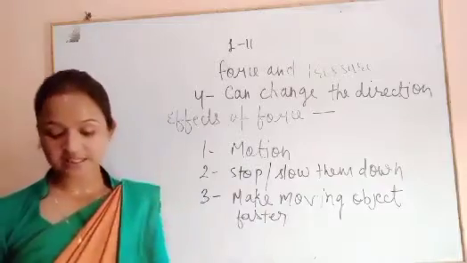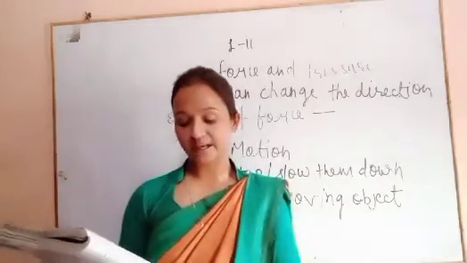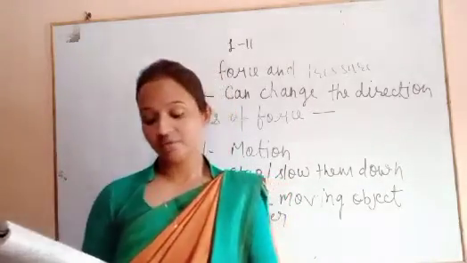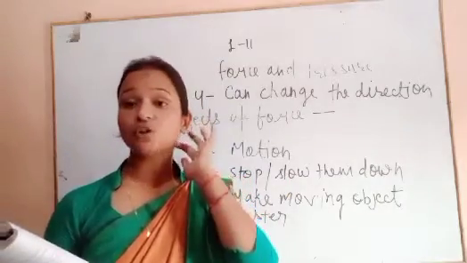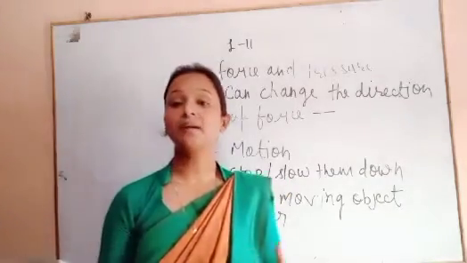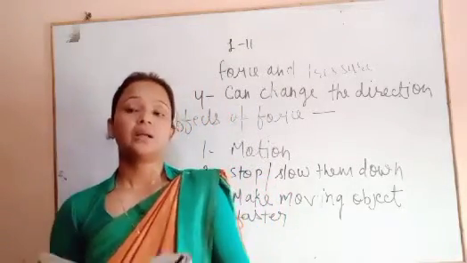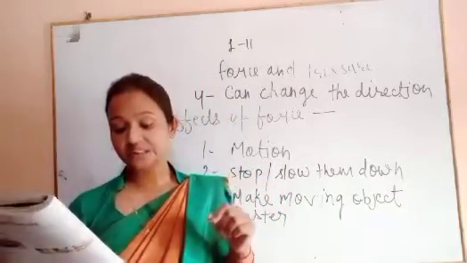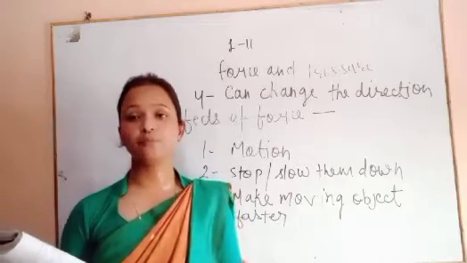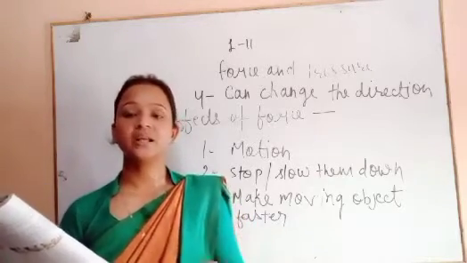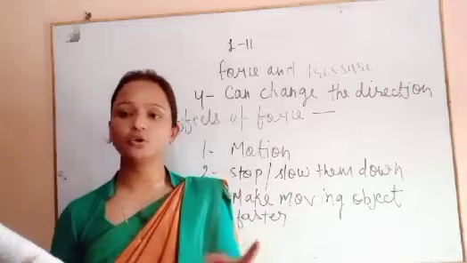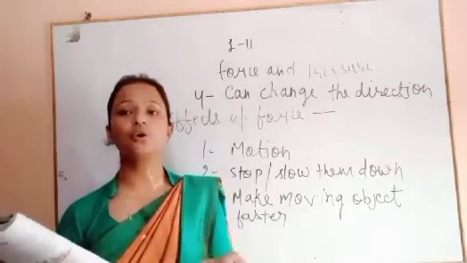In this, you will see that when a cricket player hits the ball with a bat, his force changes the speed as well as the direction of the ball. When anyone is playing football and hits the ball, the speed will also increase and the direction will also change.